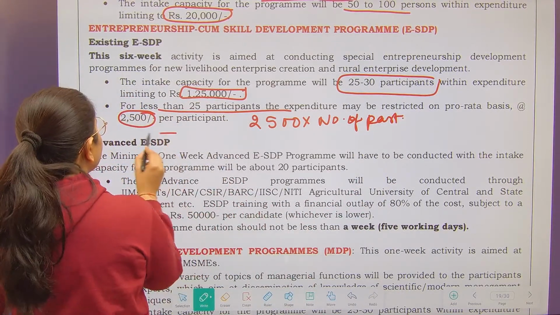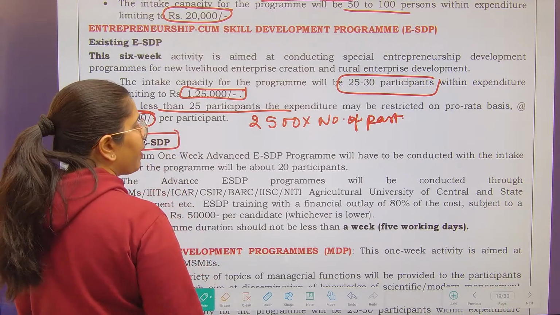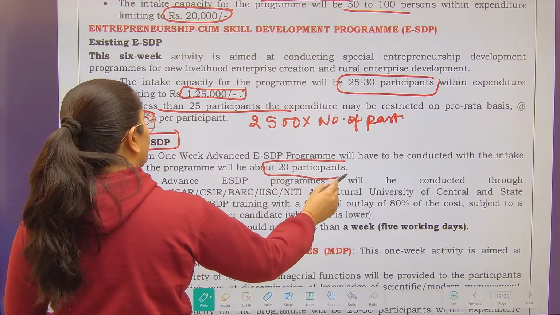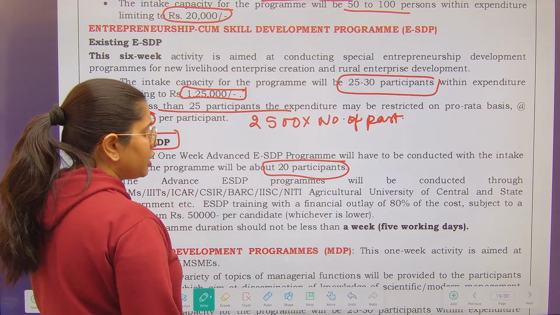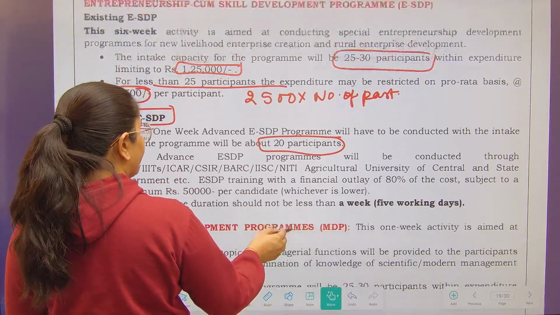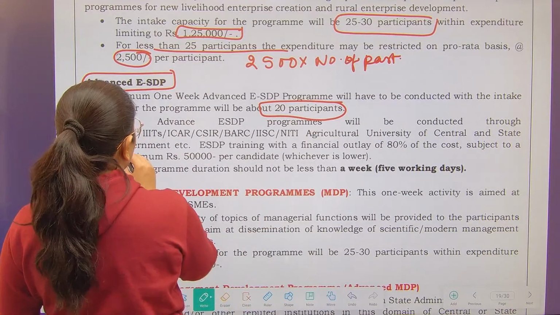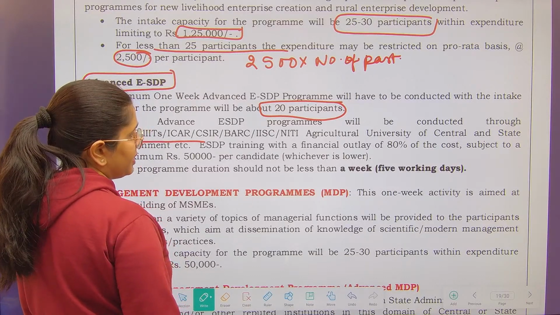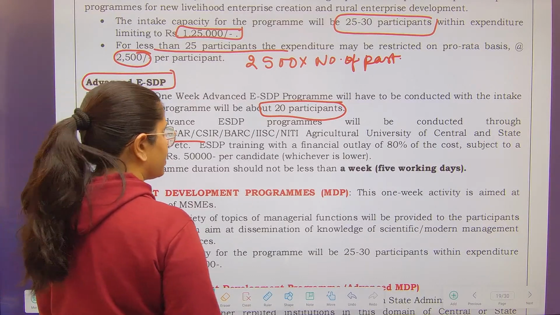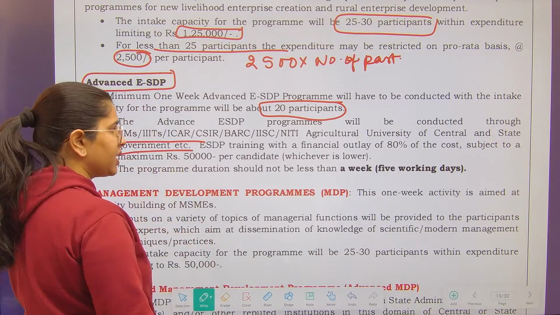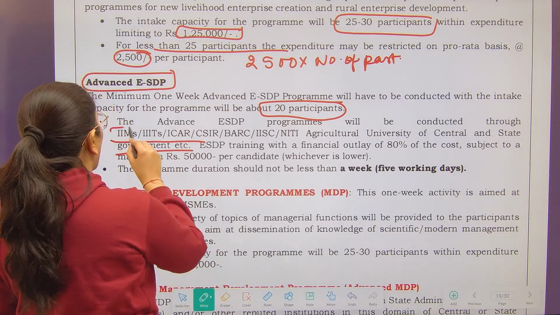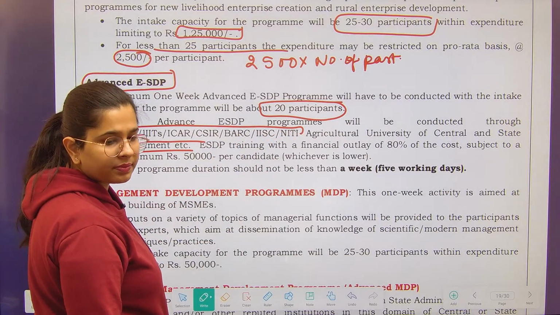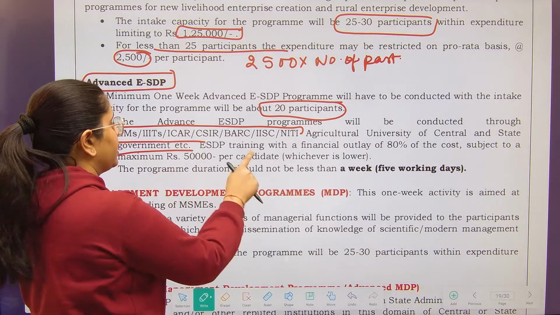Next is the advanced level skill development program. Here the capacity should be 20 participants. These advanced level programs will be conducted through IIMs, IITs, ICAR, CSIR, BARC, IISc and NITI, Agricultural Universities of Central and State Governments, etc. I hope that you know all of these institutions, right? If you do not know, please go and search for them.